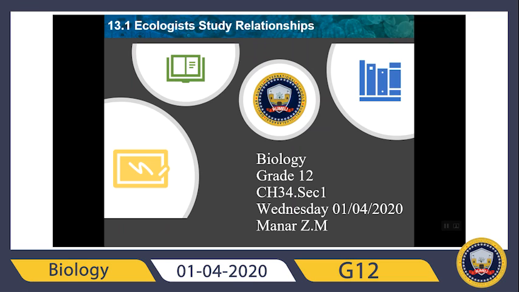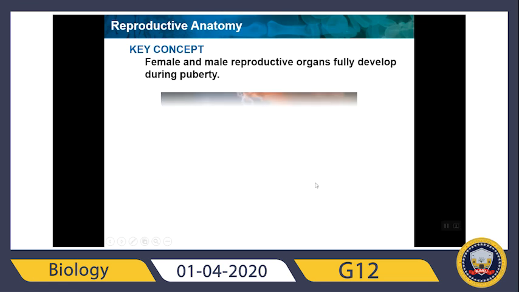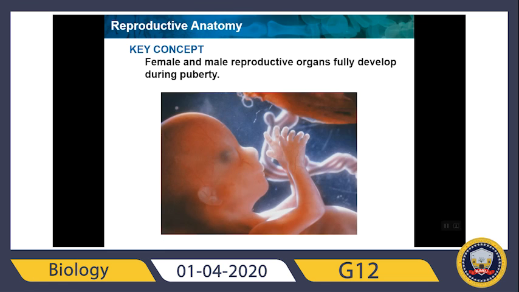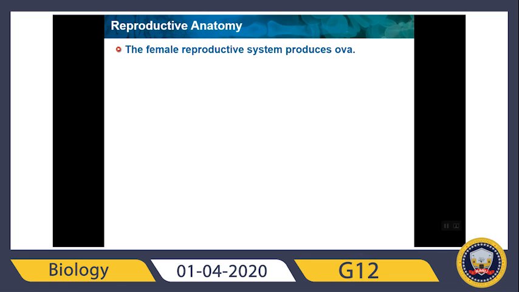Because the female has a reproductive system and the male has a reproductive system, and during intercourse some biological process happens that leads to pregnancy, and after that development. Okay, so it's chapter 34 section 1. Female and male reproductive organs fully develop during puberty.